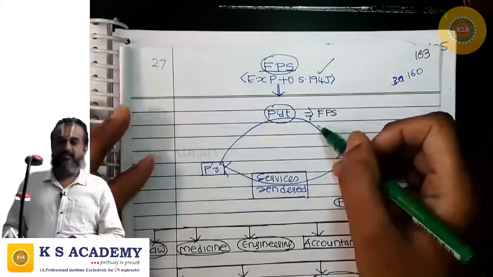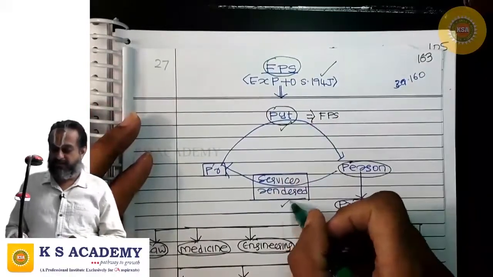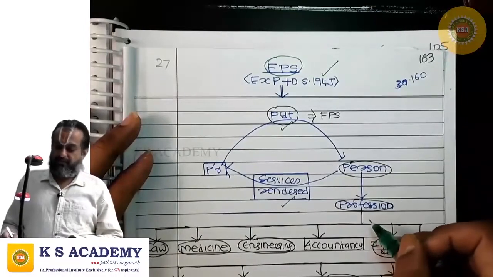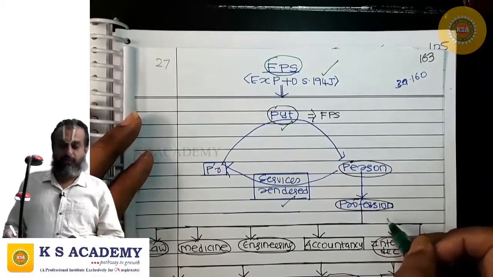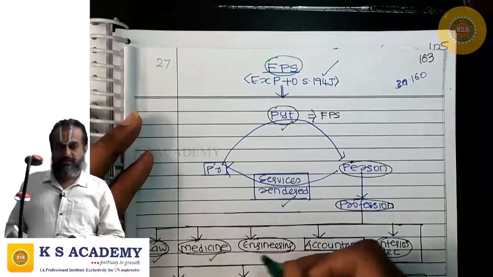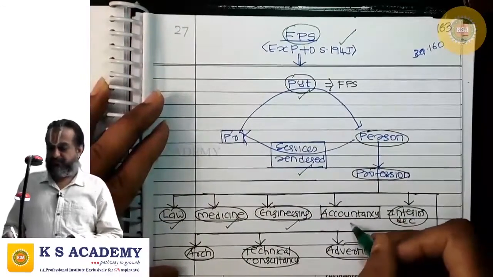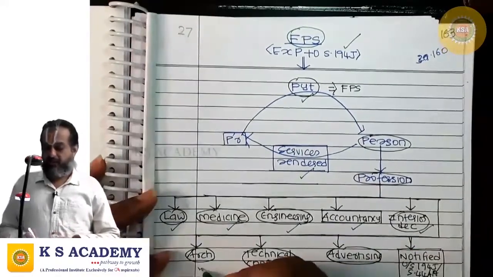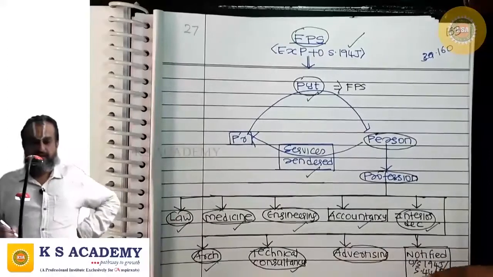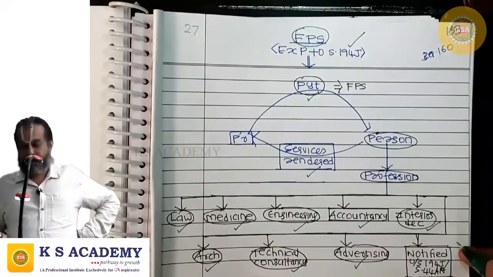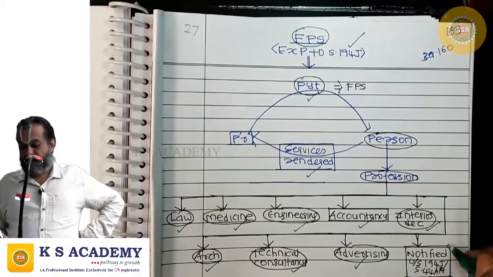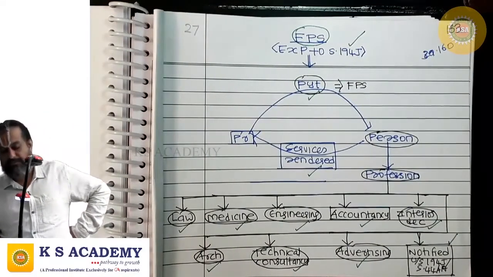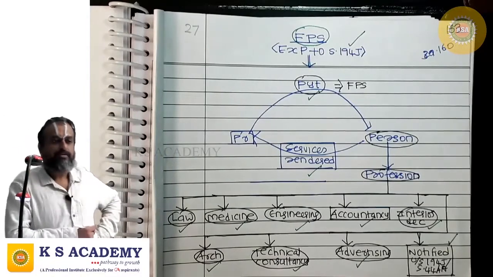Fee for professional services means payment for services rendered by a person in the course of carrying on a profession of law, medicine, engineering, accountancy, interior decoration, architecture, technical consultancy, advertising, or any other profession notified for the purpose of 194J or for the purpose of 44AA.